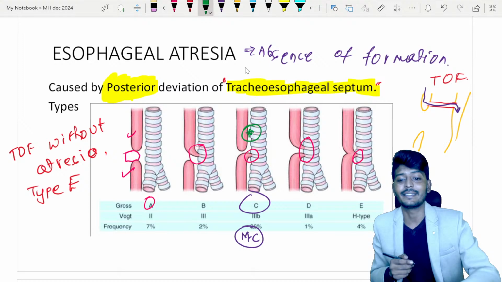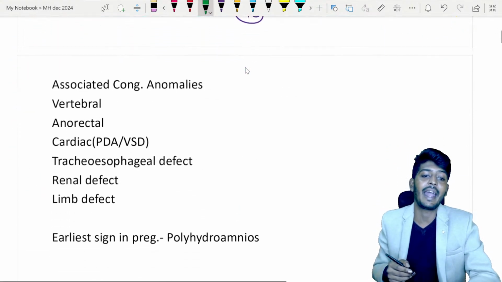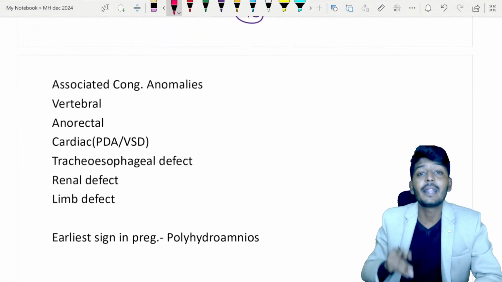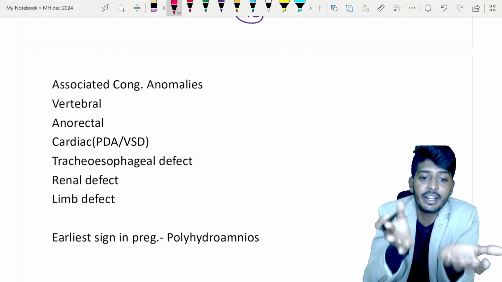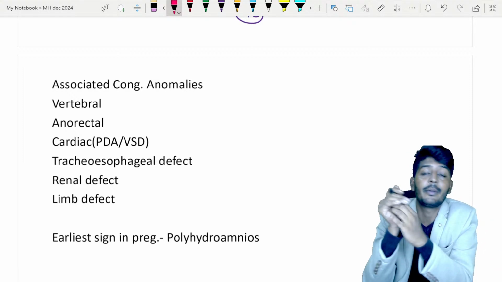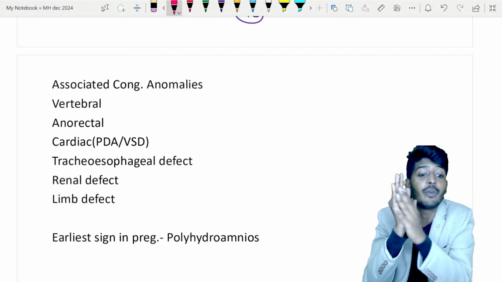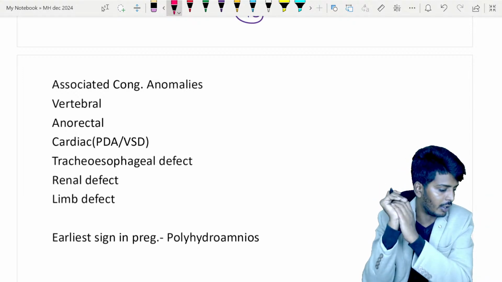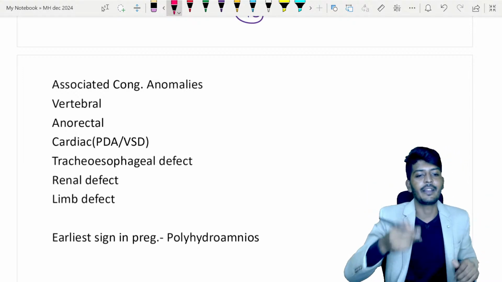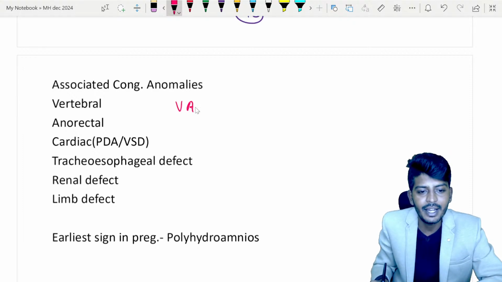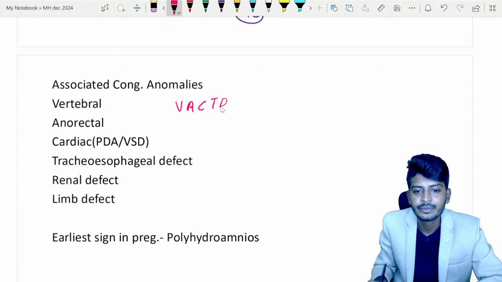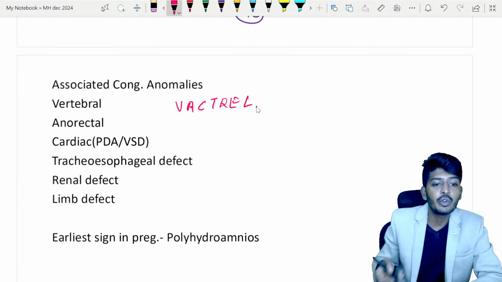Now, what can happen is that it can be associated with some congenital anomalies. Meaning, if you diagnose a tracheoesophageal fistula patient, the part of the brain should be working for the question: there can be other defects also. These other defects are your VACTERL anomalies. What is that? VACTERL anomalies. What are those VACTERL anomalies?